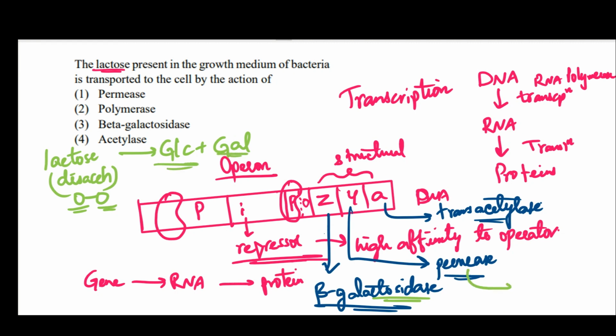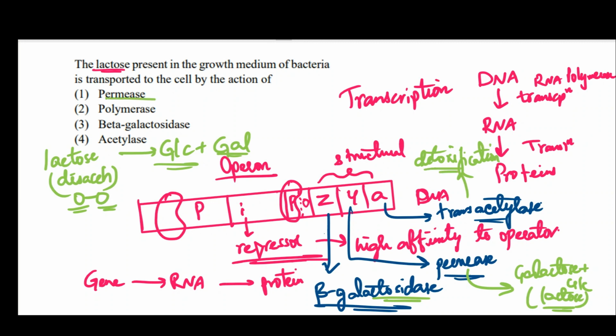What is the function of permease? It allows the galactose molecule along with glucose, that is basically your lactose, which is a disaccharide, into the cells. So permease, as the name itself suggests, it permits the lactose molecules into the cells. And the function of transacetylase is actually not known, and some say that it plays a role in detoxification, that means removal of certain toxic molecules. So what is the function of permease? It allows the entry of lactose.